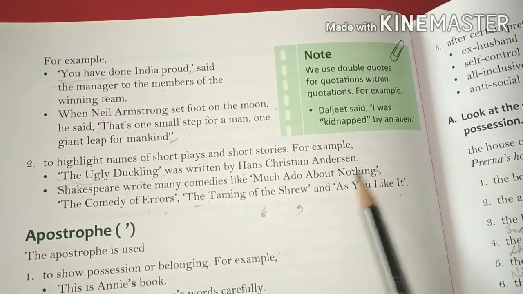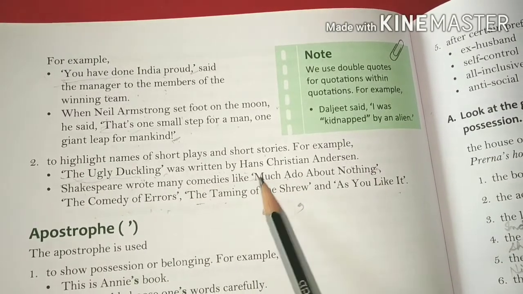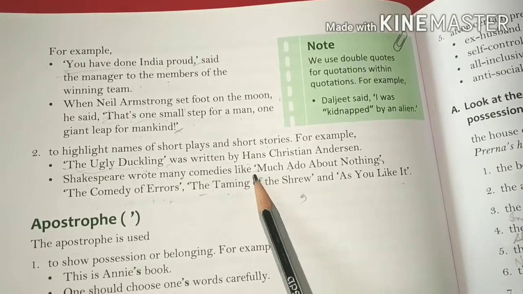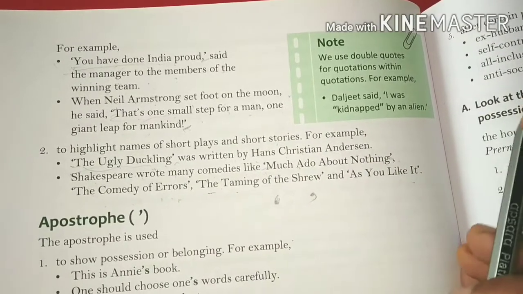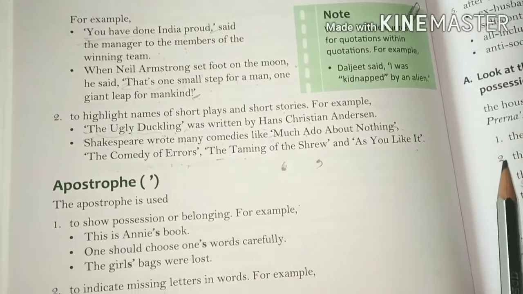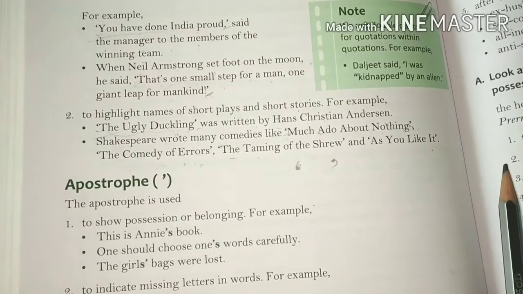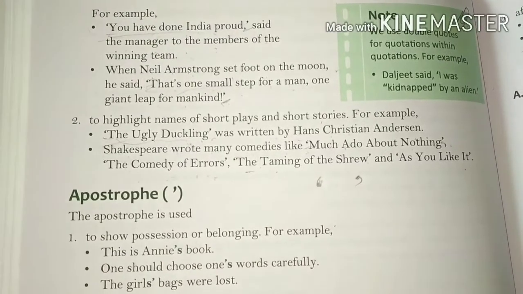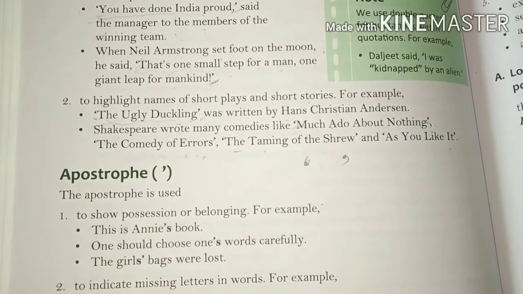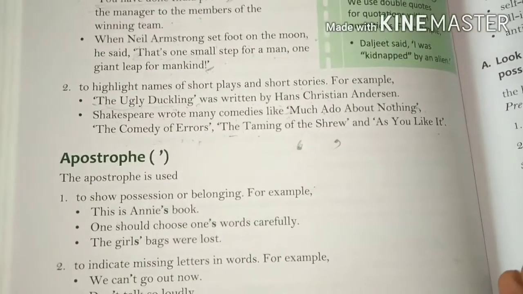That's why they are put into single inverted commas. As I've told you, poems' names, titles, stories' names, book names, short stories, plays and short plays' names, we put into single inverted commas.